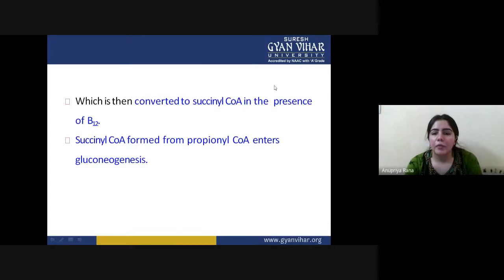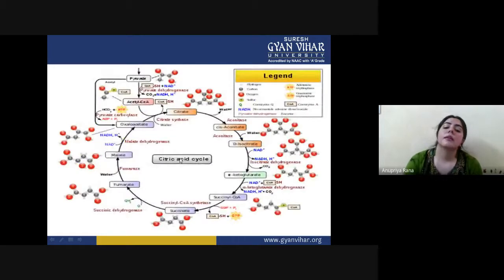Now here, this succinyl CoA in the presence of B12. The succinyl CoA formed from propionyl CoA enters gluconeogenesis. So you can see this can also be a substrate. This can also induce the gluconeogenesis process.